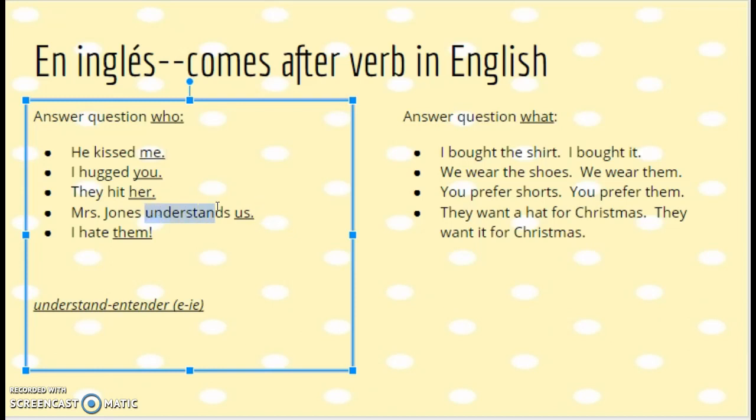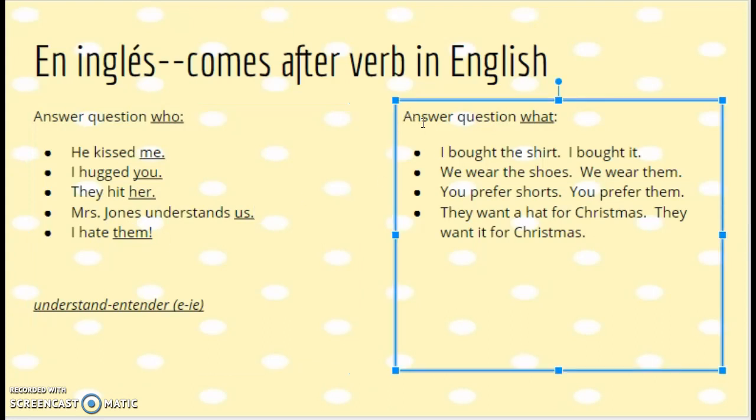Who's receiving the action of a verb? The understanding is being done to us. Or the hating is being done to them. Direct objects can also answer the question what. If I say I bought the shirt, I bought it, either it or the shirt is my direct object because it is answering what is being bought.